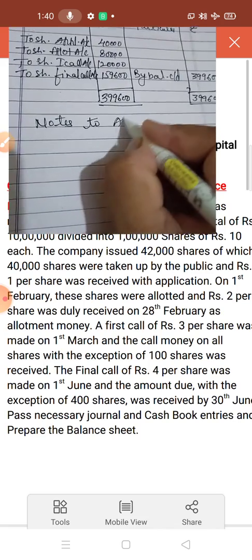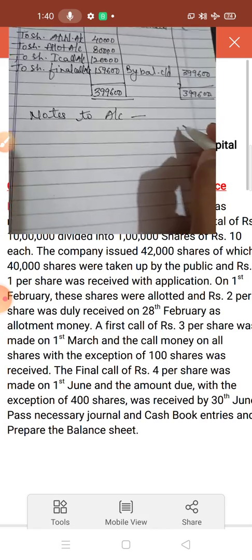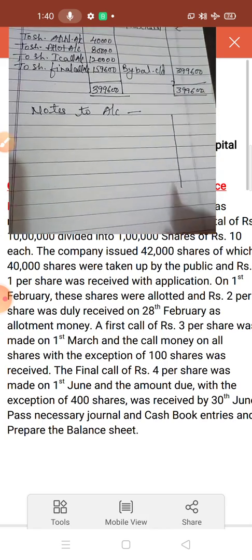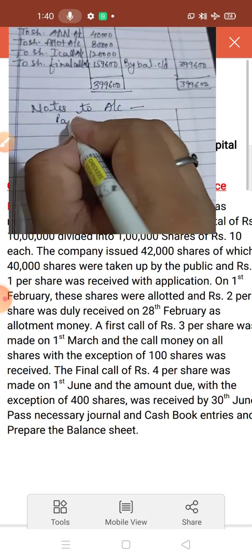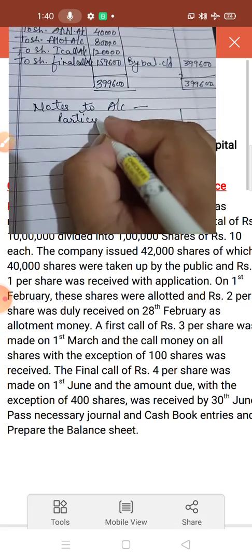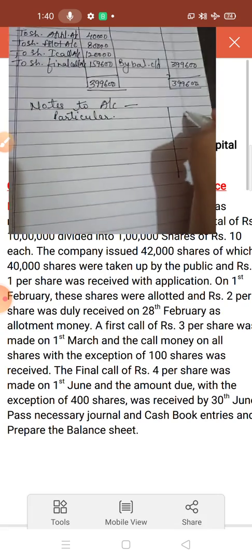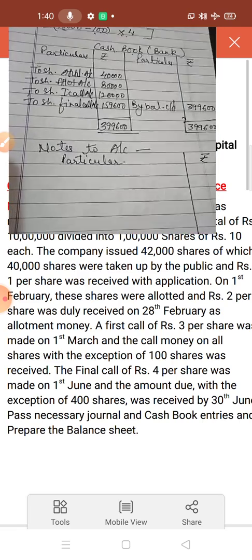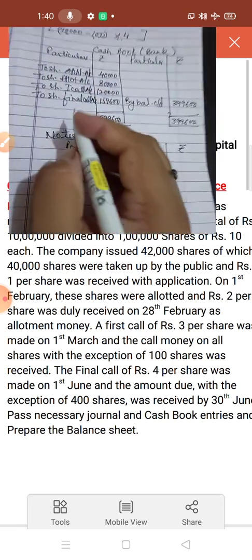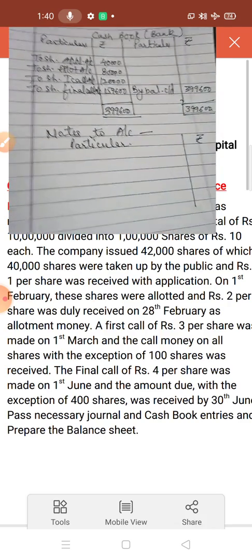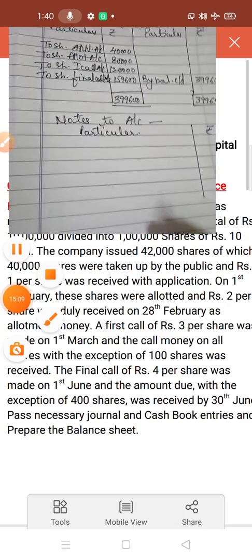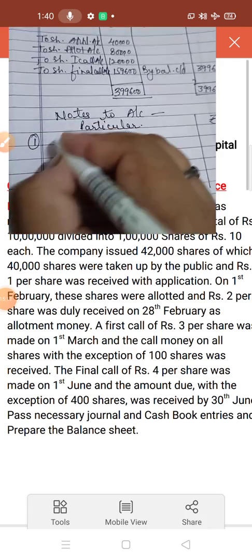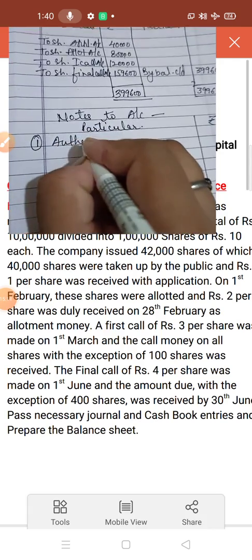Notes to account. For notes to account, the format is very simple. You only have to make two columns: particulars and rupees. Now in notes to account, what you have to do: here, number 1, you have to write down authorized capital.